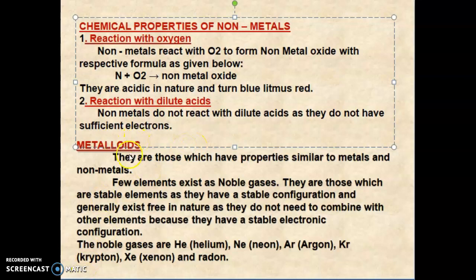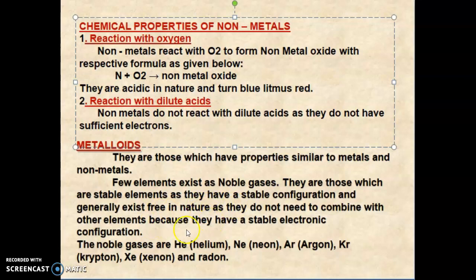Next, metalloids. They are those which have properties similar to metals and non-metals. Few elements exist as noble gases. What is a noble gas? They are stable elements, as they have stable configurations and generally exist free in nature, as they do not need to combine with other elements.